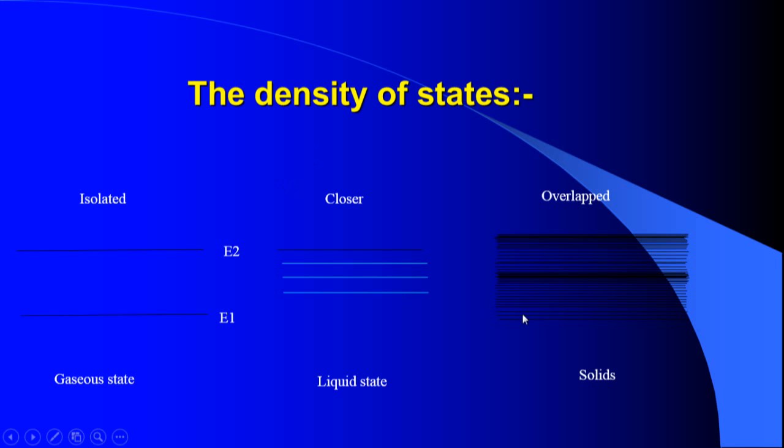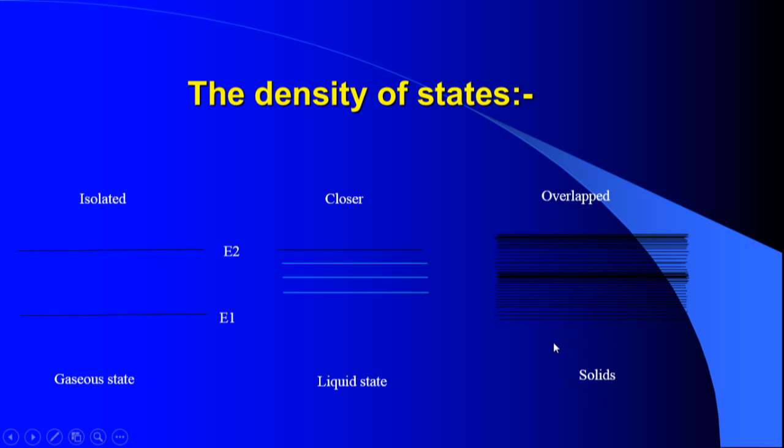A band consists of many filaments of energy states. So there are n number of energy states. You can see that this is the band. The whole region is called a band. The bands have energy states arranged in a closely compact arrangement. If you take a macroscopic view, it appears like a single line. If you take a microscopic view, it appears like many lines. So the region where the energy states lie is called an energy band.